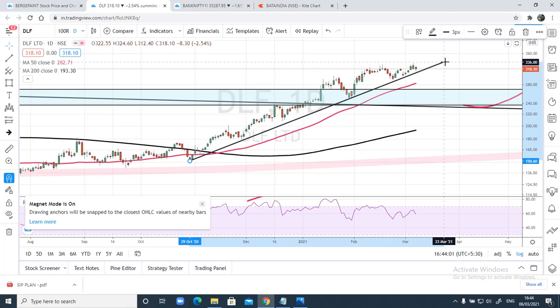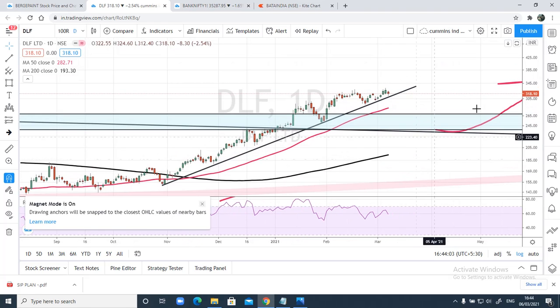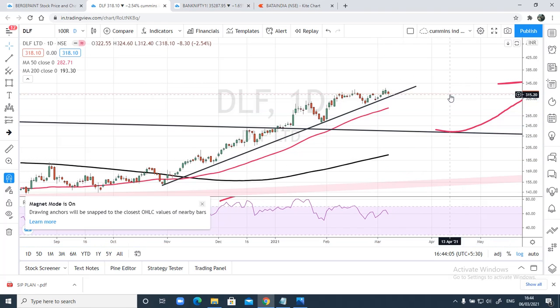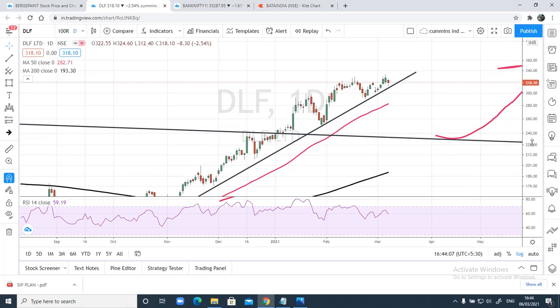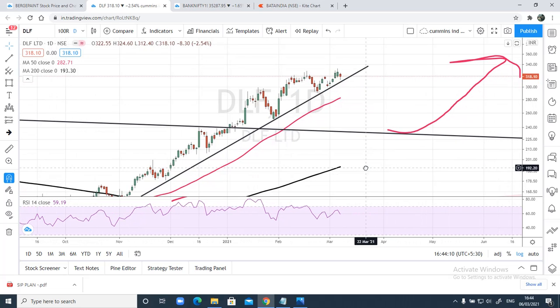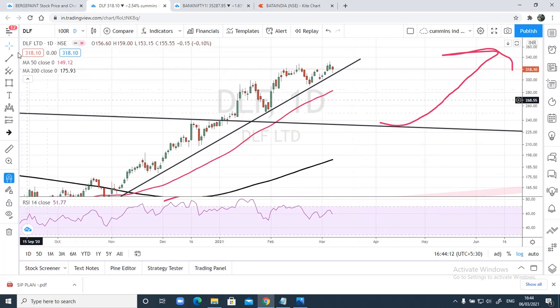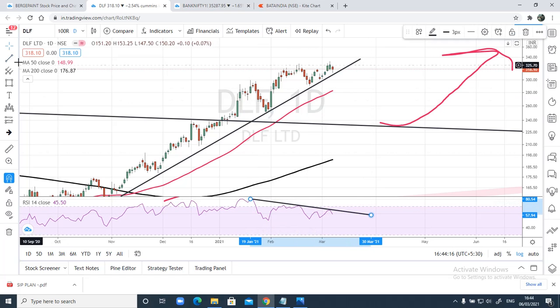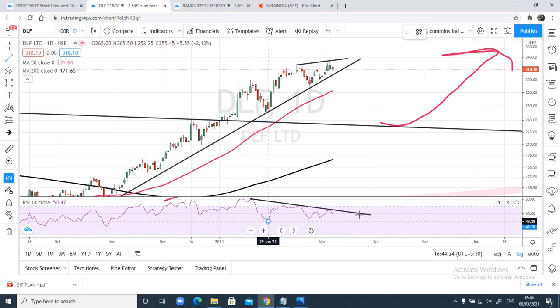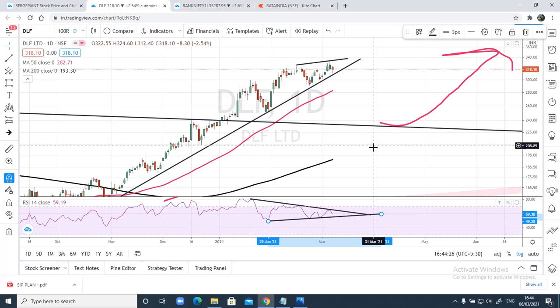Okay, now we can see here prices have been holding this trend line and slowly moving up. Now guys, the simple plan is, is it forming a divergence? This is a question. You can see here prices have been forming higher highs. Is it really forming a divergence? Well, I doubt for now.